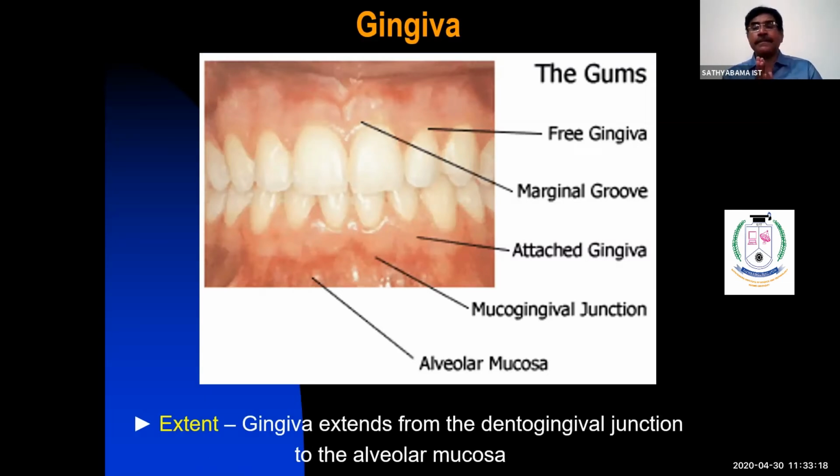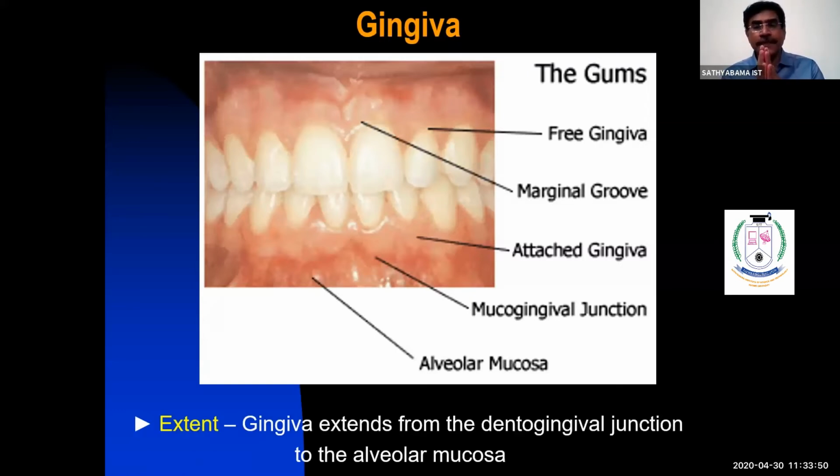Clinically, you appreciate different parts of gingiva. One is the free gingiva, also called the marginal gingiva, and then the attached gingiva. And the junction between the attached gingiva and the alveolar mucosa is the mucogingival junction. So these are the different parts of the gingiva when you see it clinically.